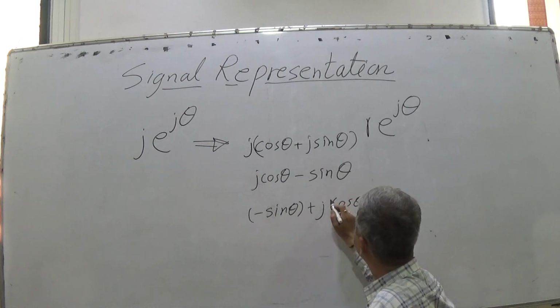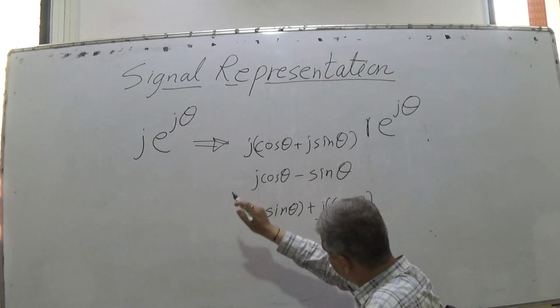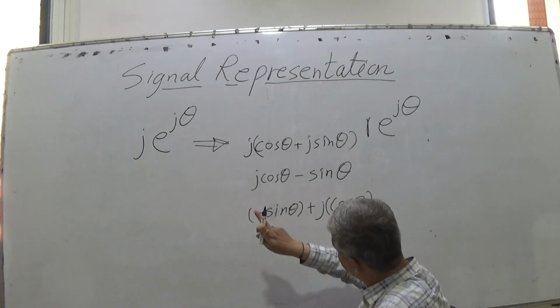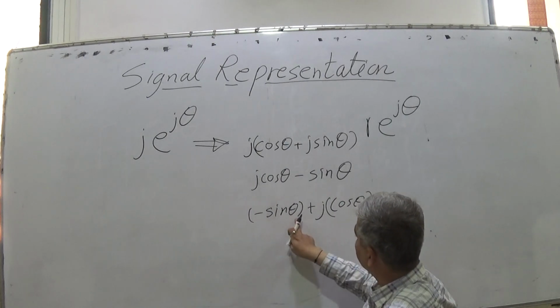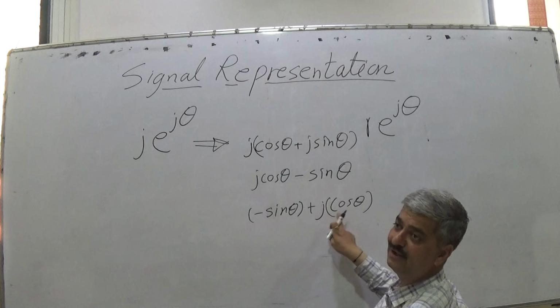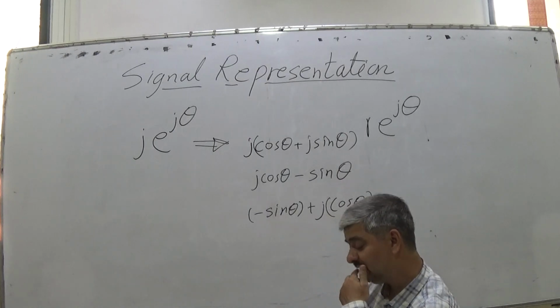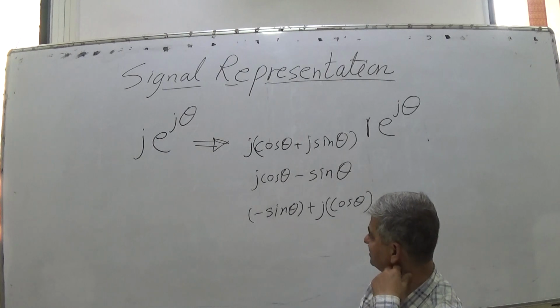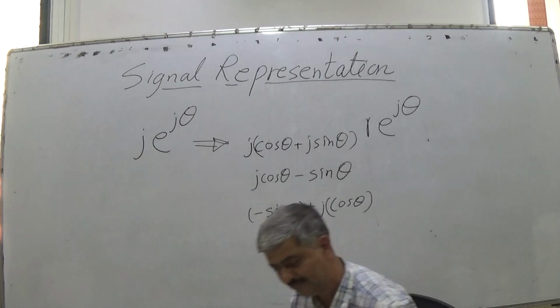So j e raised to j theta will become minus sin theta plus j cos theta.